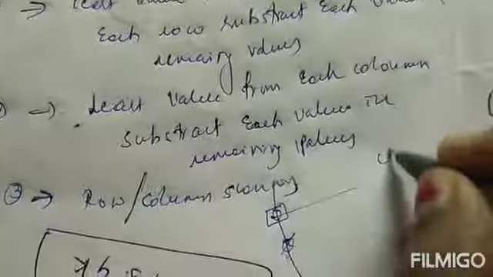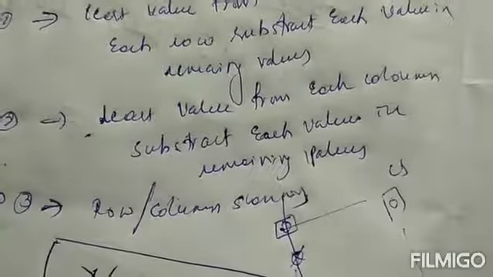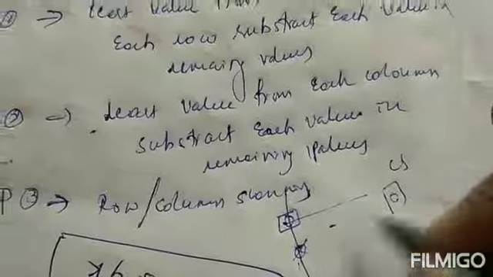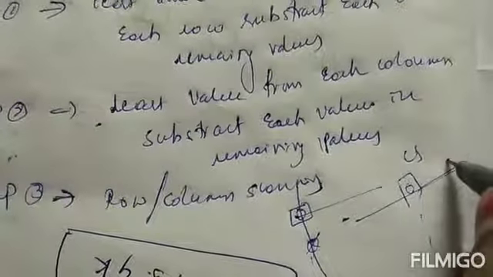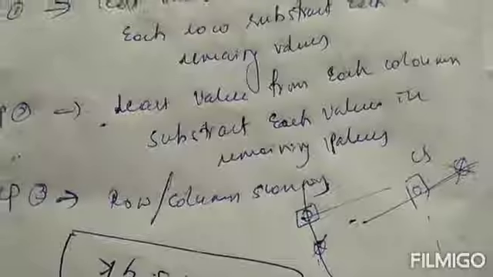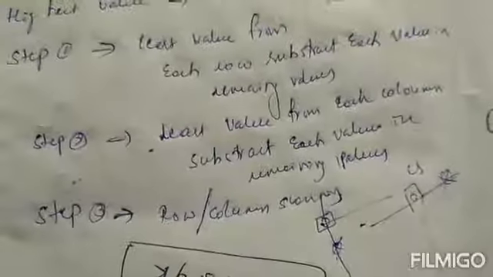In column scanning, if you have 0 in column wise, cancel like in row wise. If there is any 0 in the row, just cancel like this. So this is the procedure for column wise and row wise. Those are all the steps.